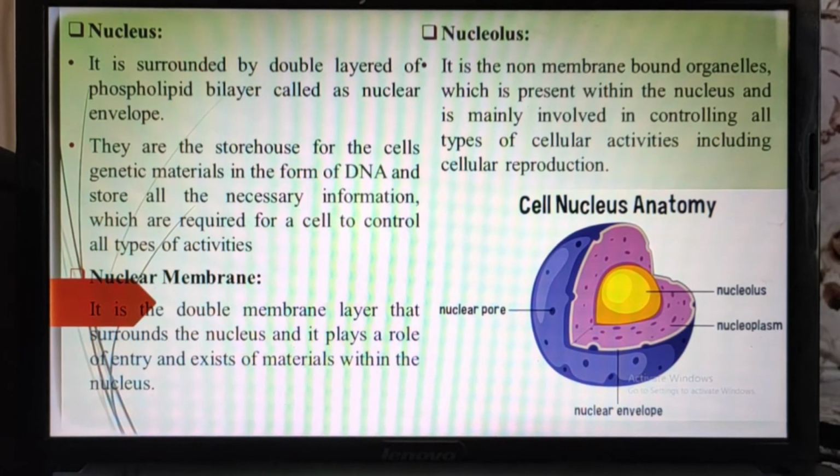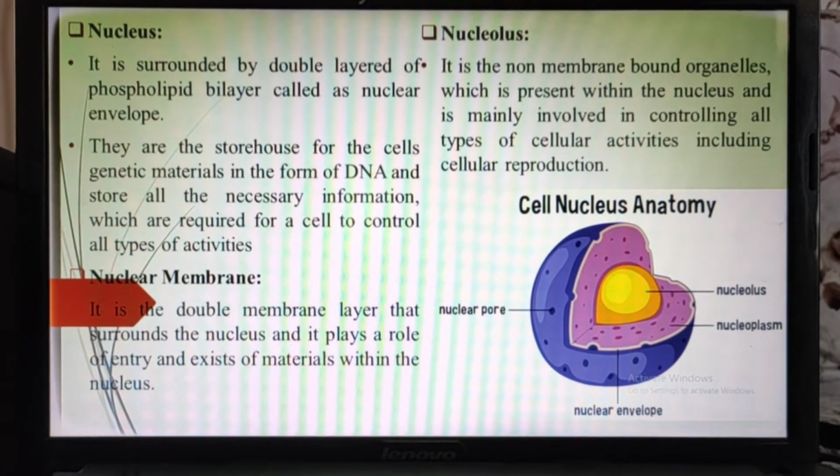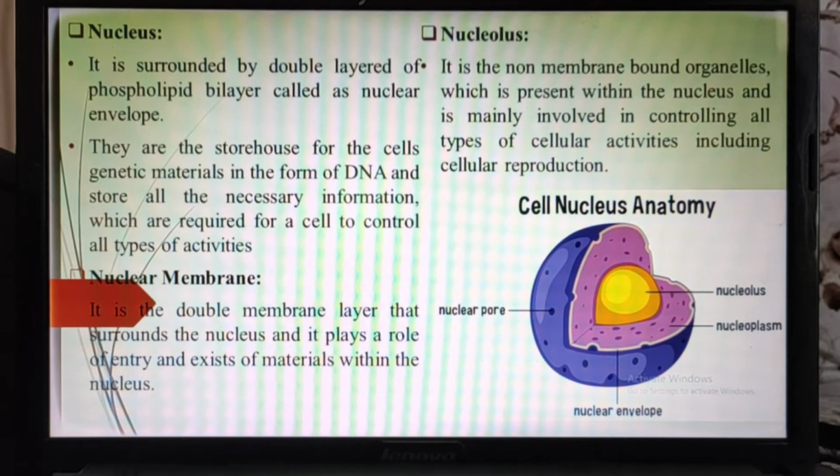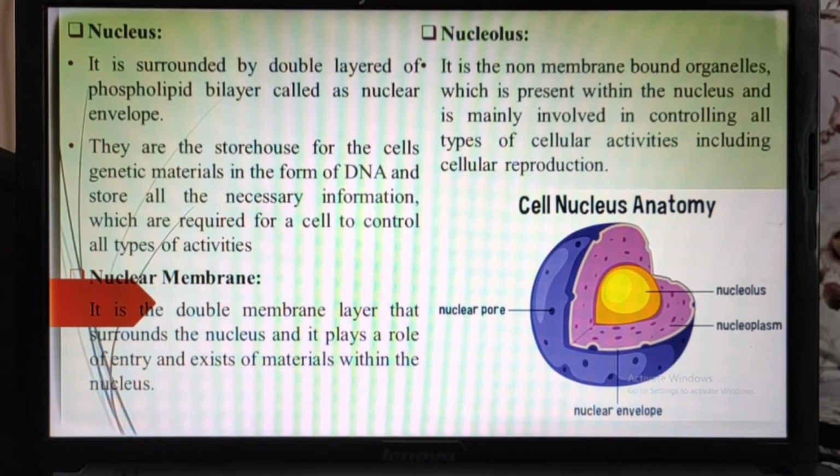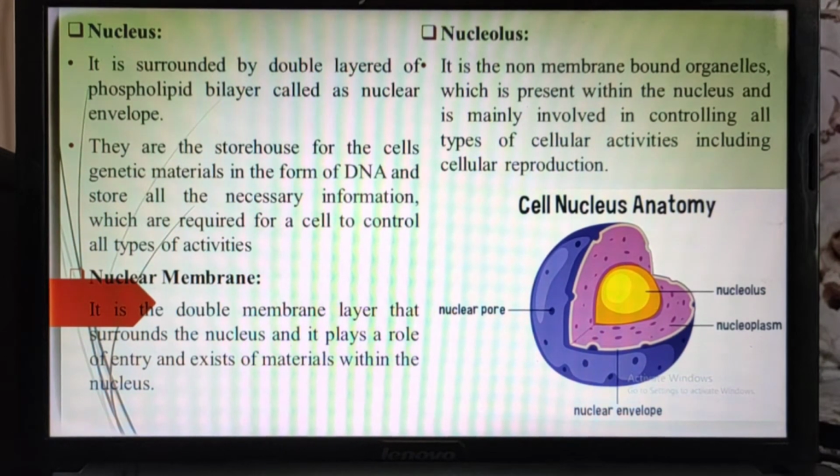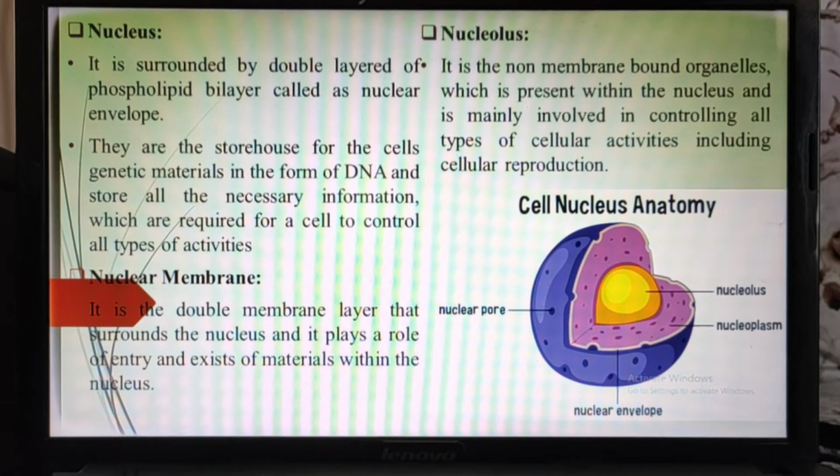Because first, it is present in the center of the cell, and it has the capacity to do cellular activities. So it is called the master cell organelle, that is, the nucleus.